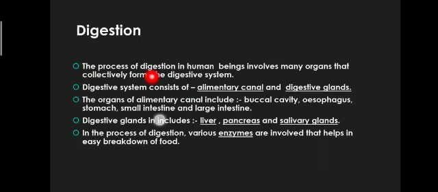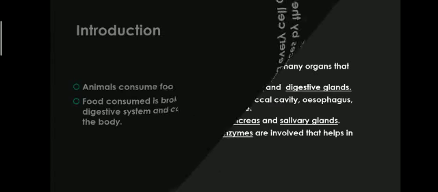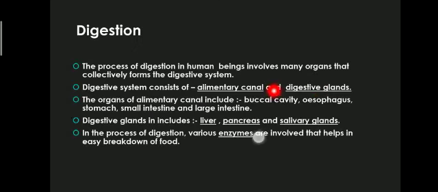The process of digestion involves many organs. The digestive system mainly consists of the alimentary canal and digestive glands. The organs coming under the alimentary canal are the buccal cavity, or we can call it the mouth, esophagus, stomach, small intestine, and large intestine.